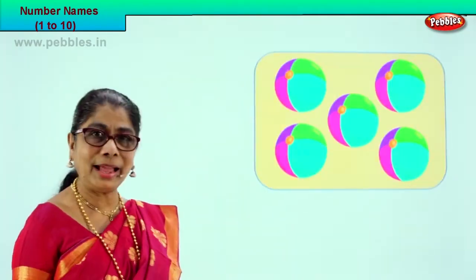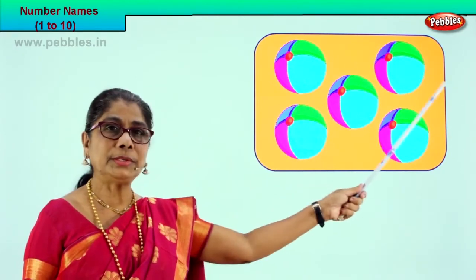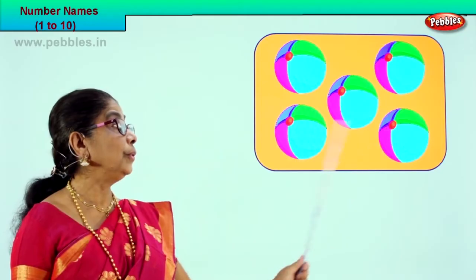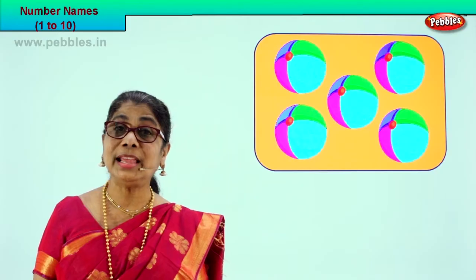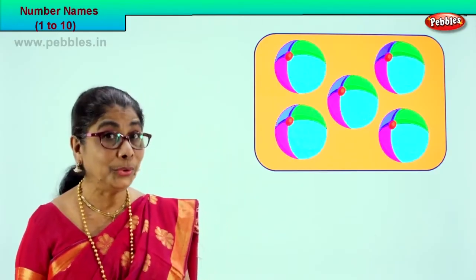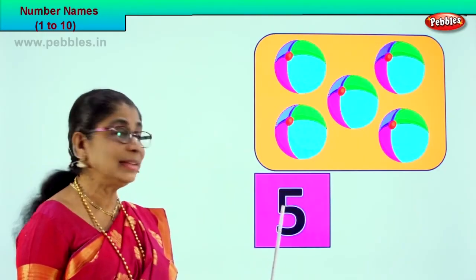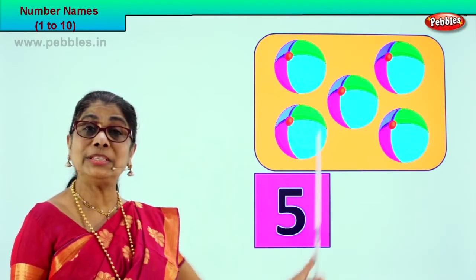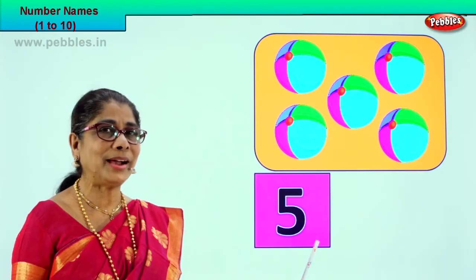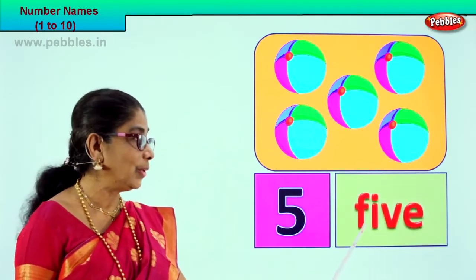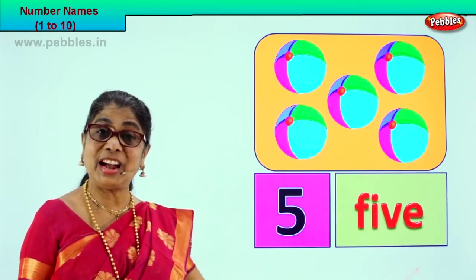Good. Let's count the pictures here. Okay? 1, 2, 3, 4, 5. How many colorful balls are there? There are 5. Do you know how to write number 5? Recognize the number? Good. This is number 5. 5 balls. This is number 5. Now how do you write the number 5 in words? Look. F-I-V-E, 5.